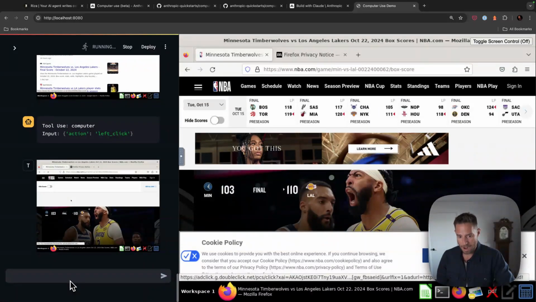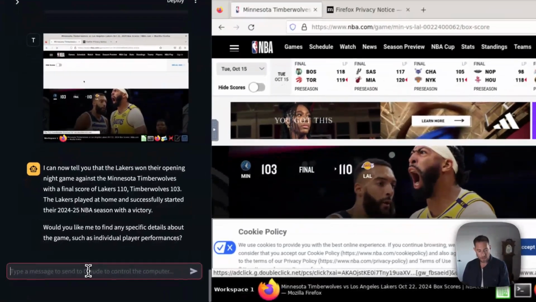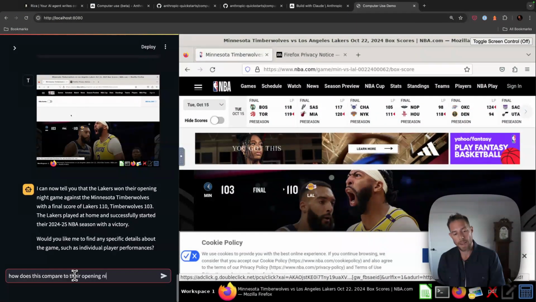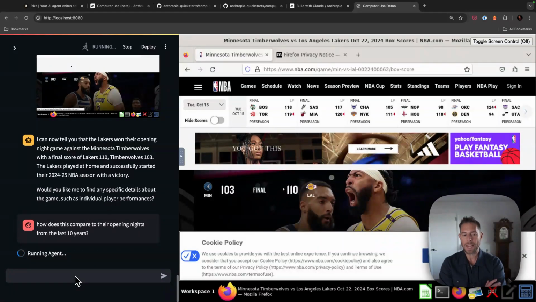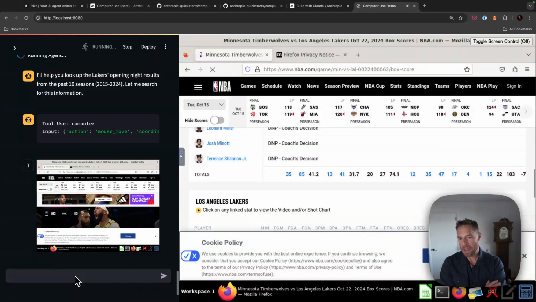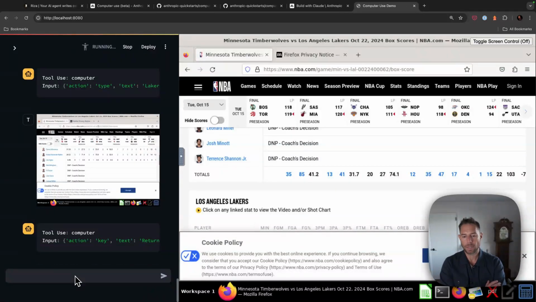Now it's gone to NBA.com. I can now tell you the Lakers won their opening night against the Minnesota Timberwolves with a final score, Lakers 110, Timberwolves 103. All right, so how does this compare to their opening nights from the last 10 years? I have to say, I'm impressed already that it was able to navigate a web browser to get that information. And the fact that it was able to auto-correct itself.